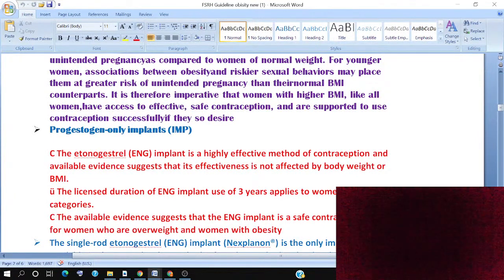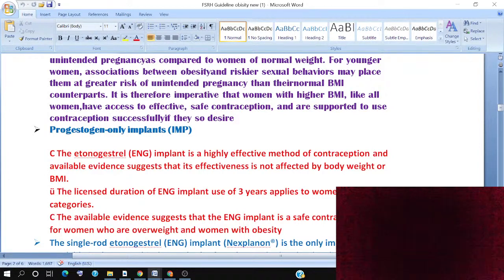We will discuss only the progesterone-only implant, the etonogestrel (ENG) implant. This is a highly effective method of contraception that is available. Evidence suggests that its effectiveness is not affected by body weight, so BMI is not going to have an effect.